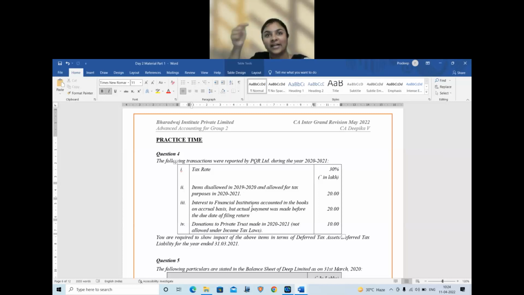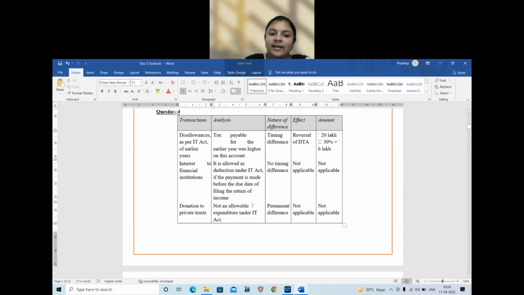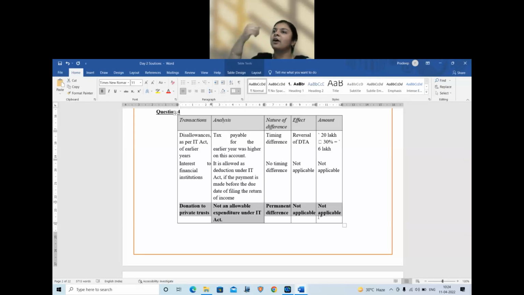If that is satisfied as a timing difference, then only the DTA, DTL rule will come. So underline that point. I will bold it and give it to you in your answer key. So donation, once disallowed, is permanently disallowed. Therefore, it is a permanent difference, not recognized for DTA or DTL. Not applicable.